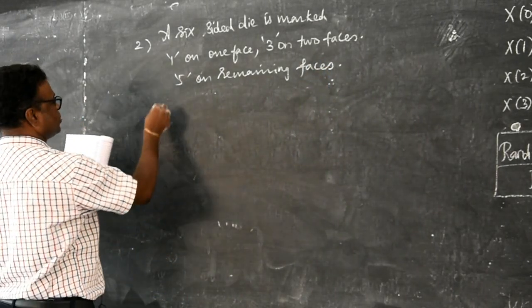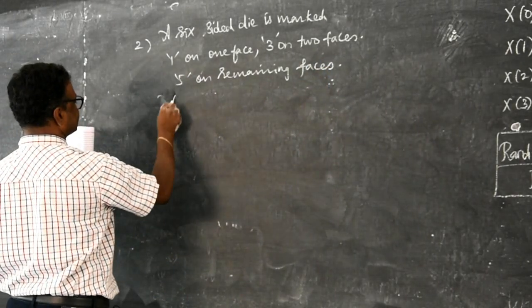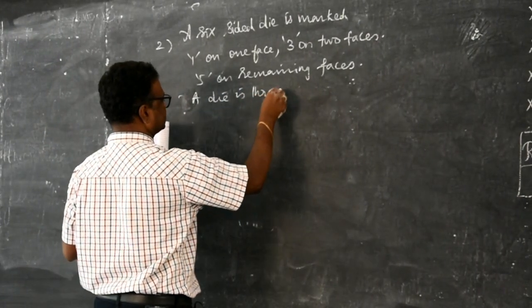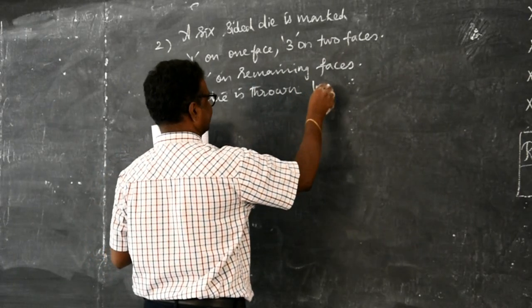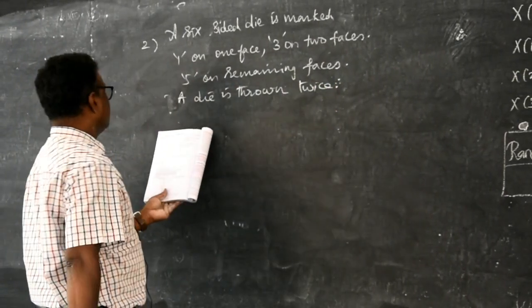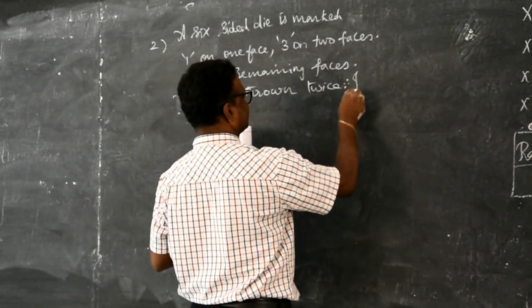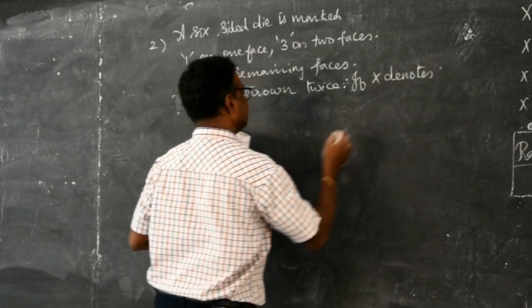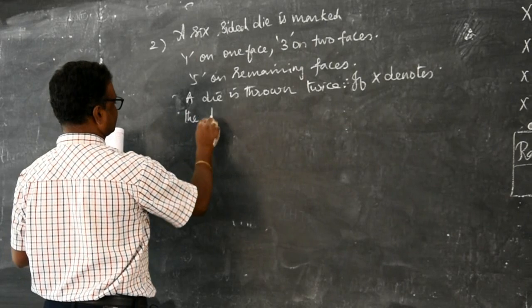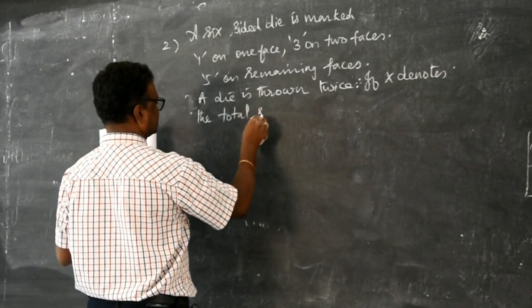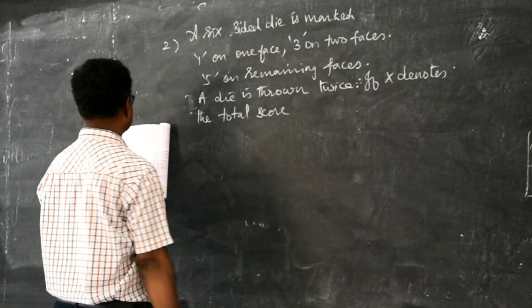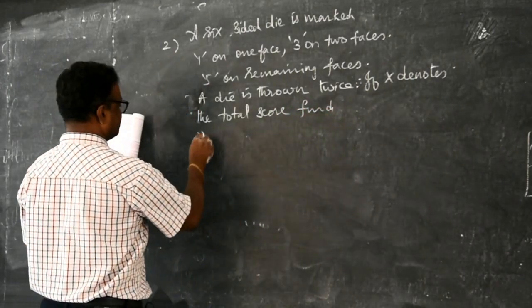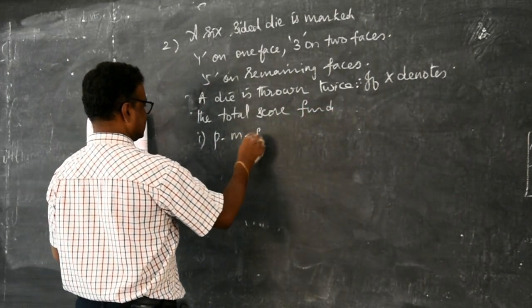A die is thrown twice. If X denotes the total score, find: first question, the probability mass function.